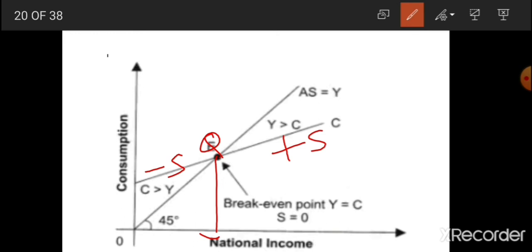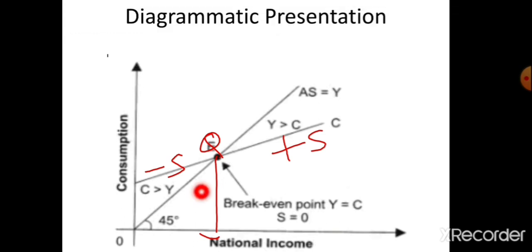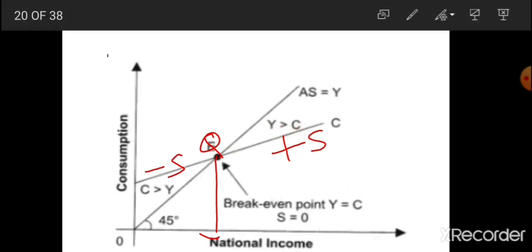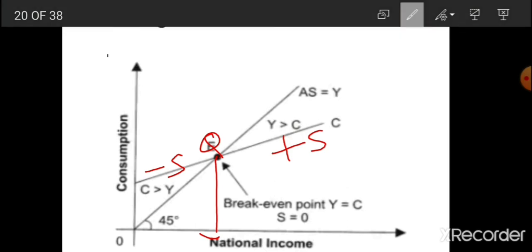So, dear students, keep in your mind, before the break-even point, consumption is greater than income. That's why savings are negative. At the break-even point, income is equal to consumption. Therefore, saving is 0. After the break-even point, income is greater than consumption, that's why there will be positive savings. Got it, beta? Move to the next topic.